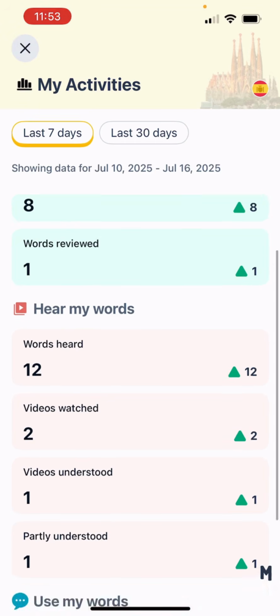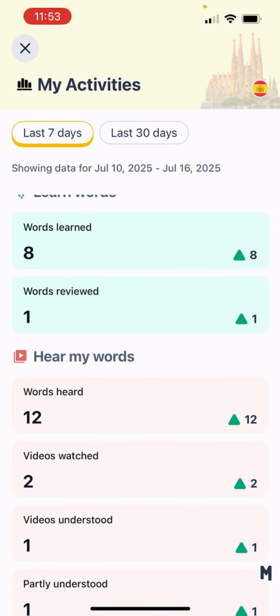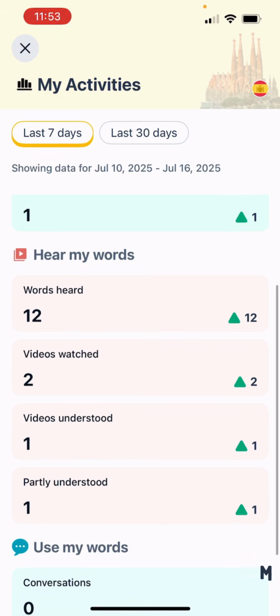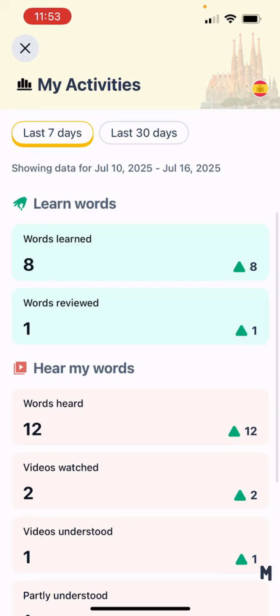You can see, for example, the amount of words that you've learned, reviewed in that time, how many words you've heard in your video watching effort to try and improve your understanding, as well as the conversations that you've completed. All of this data is available to you in the last 7 days, so you can see how well you're doing in the last week, or the last 30 days, how well you're doing in this month.